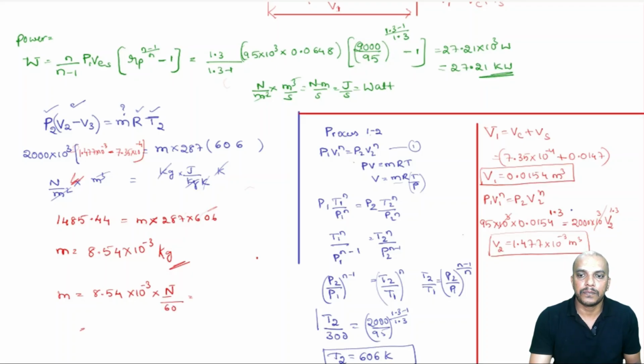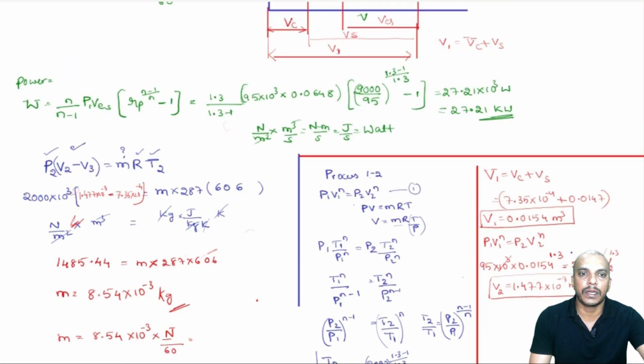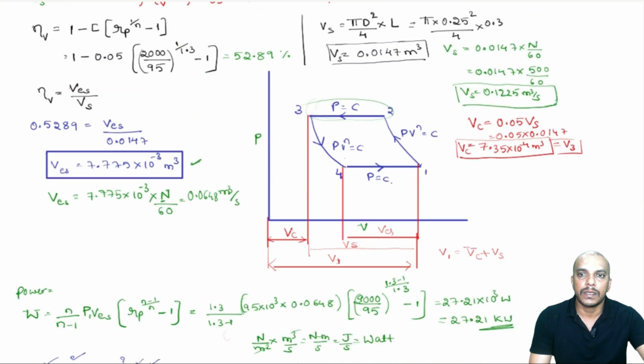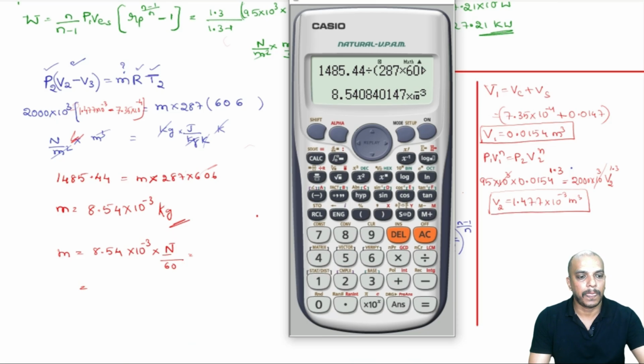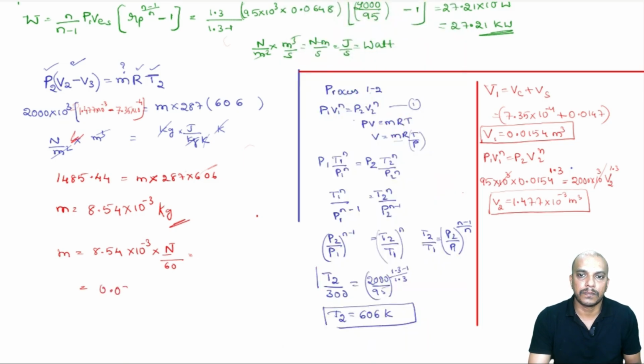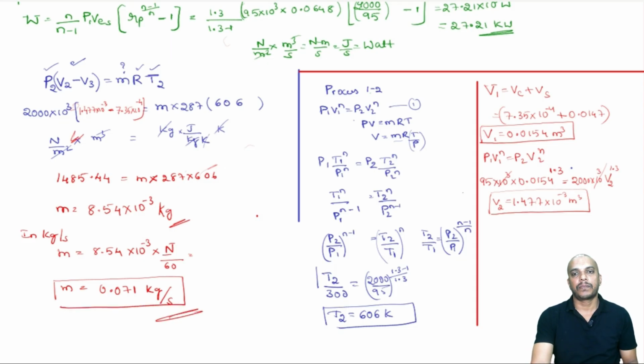So n is 500, and the answer into 500 divided by 60 gives 0.071 kg per second. So whatever we are doing here is in kg per second, we can write this. All right. Thank you.